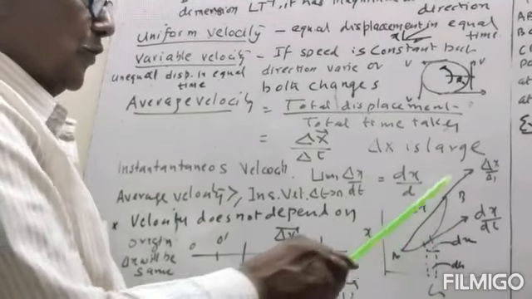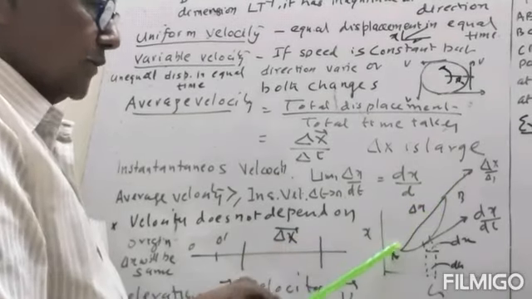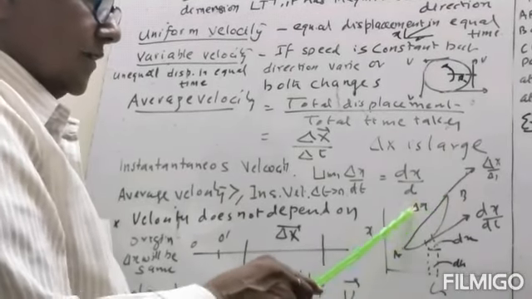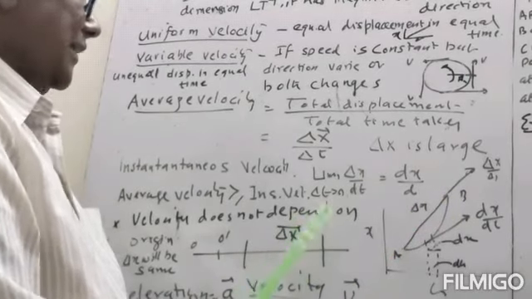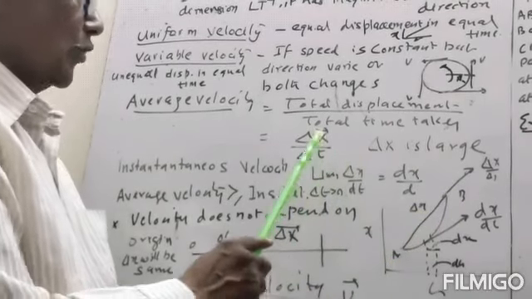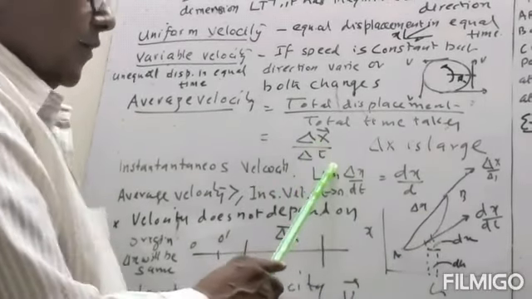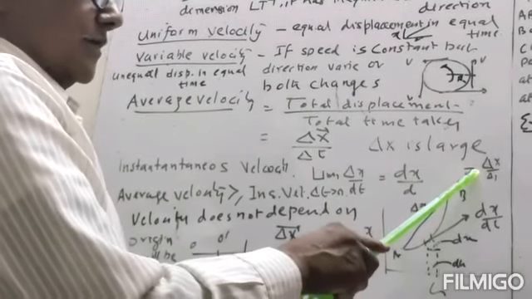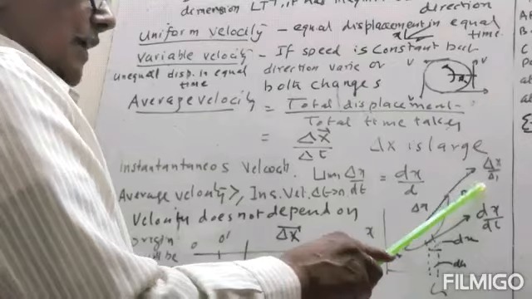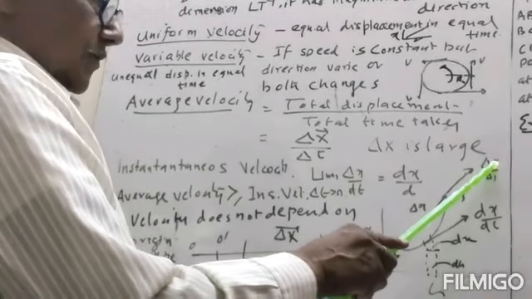Then from A to B, the displacement will be equal to delta x. This is large delta x. And if time is delta t taken this, then the average velocity will be equal to delta x by delta t. And its direction will be joining A to B in this direction. So this will be the direction of average velocity.